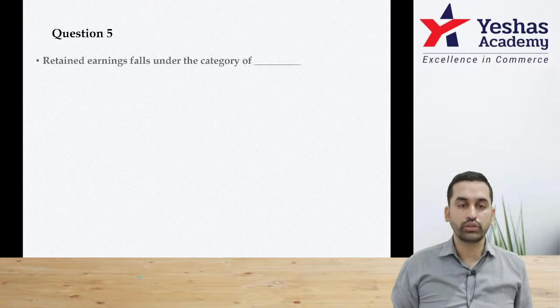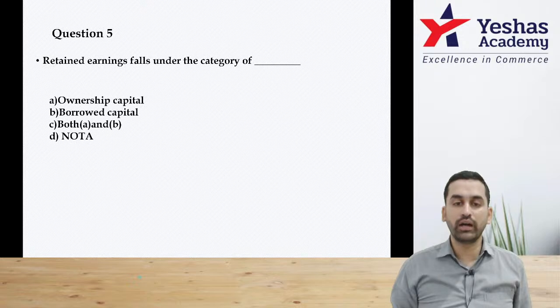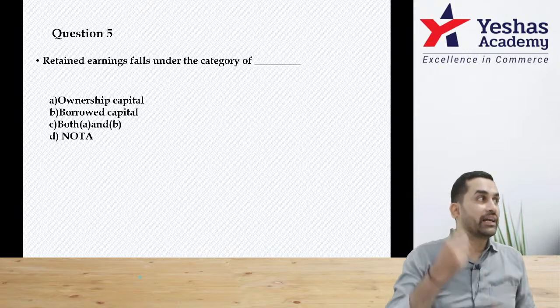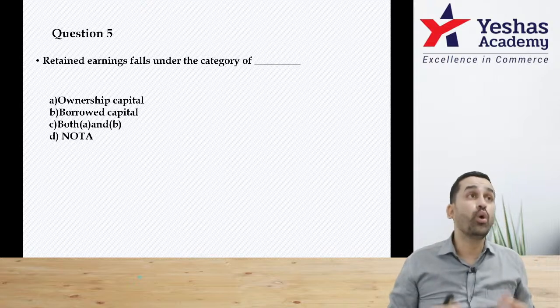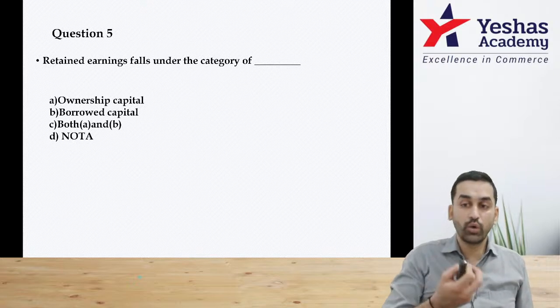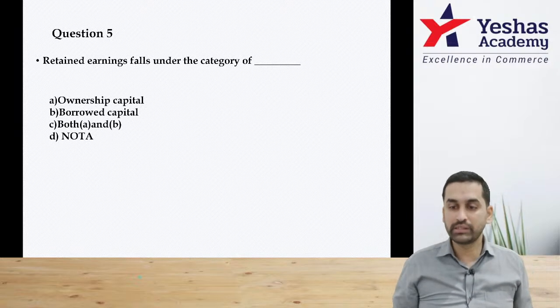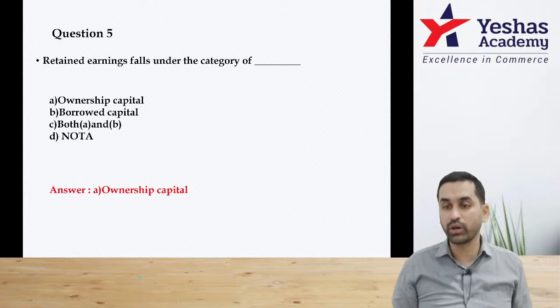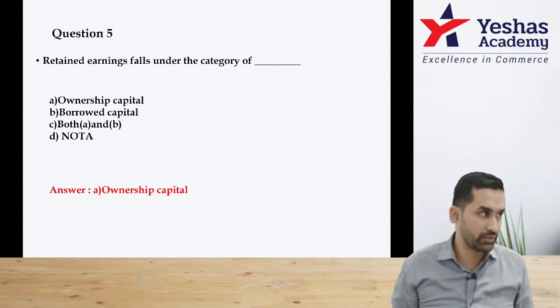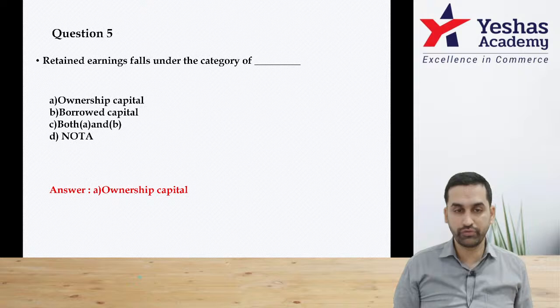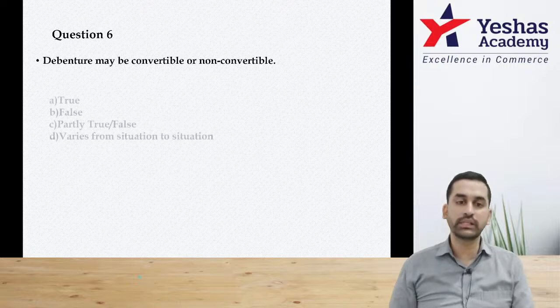Yeah. Question 5. Retained earnings fall under the category of owner money, borrowed money, both A and B, none of the above. Understand, retained earning is all about reserves and surplus. Who owns reserves and surplus? Who is the owner of reserves and surplus? The same guy who owns equity share capital. That means this belongs to the owners of the company. Who are the owners of the company? Shareholders. In that, specifically equity shareholders. That means retained earnings are part of ownership capital. Yes. Right.